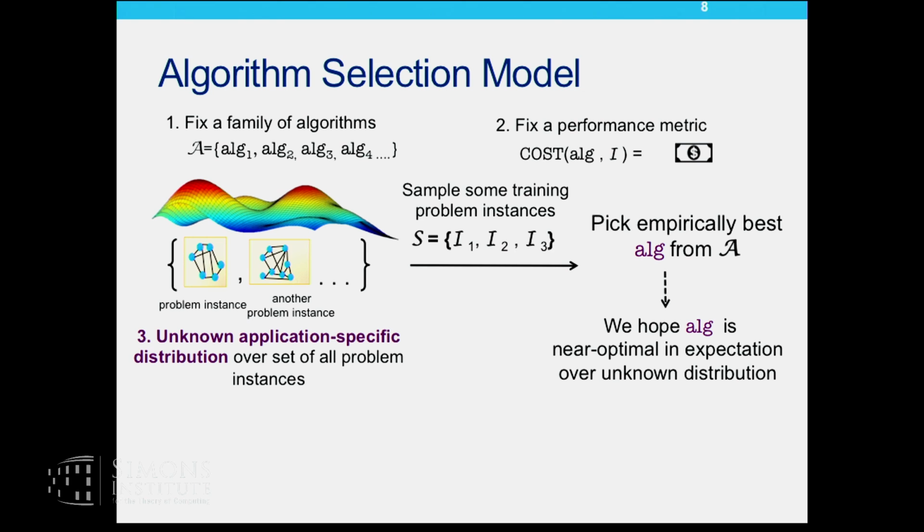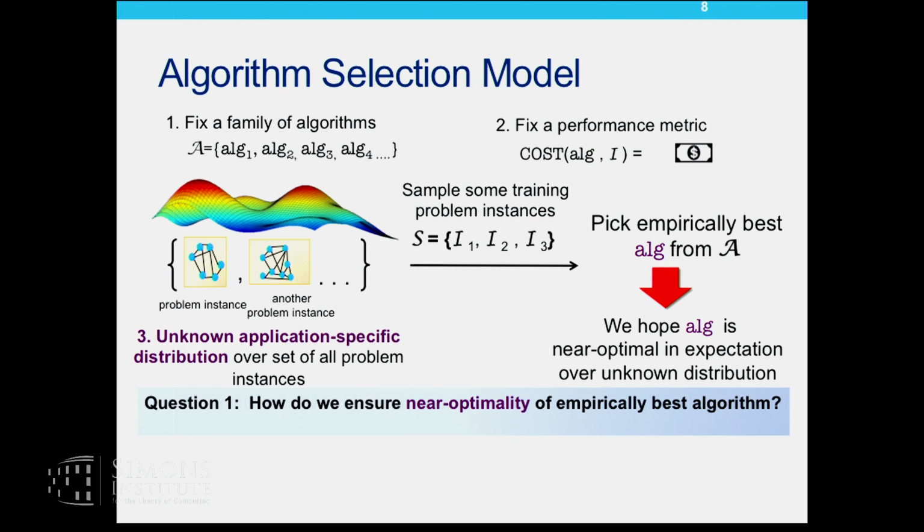This is the protocol, and that brings us to two important questions. The first question is, how do I ensure that this algorithm that I just picked based on the samples is also close to optimal over the whole distribution? If you think about it, this is closely tied to how many problem instances I sampled. If I had sampled a lot of problem instances, then I have a better idea of what the distribution looks like, and hence the performance of the algorithms on those samples will be representative of their expected performance.